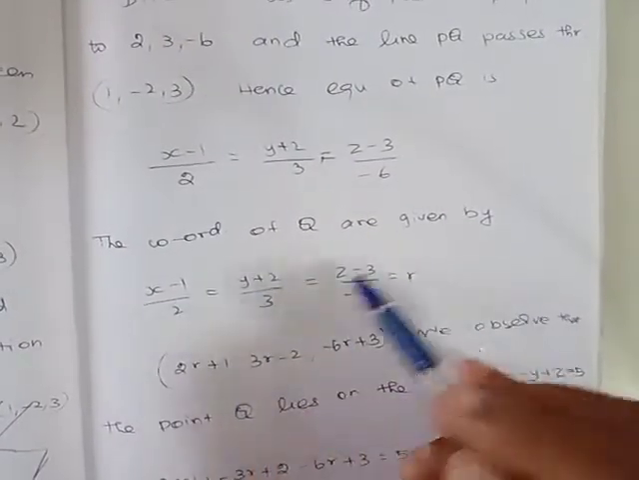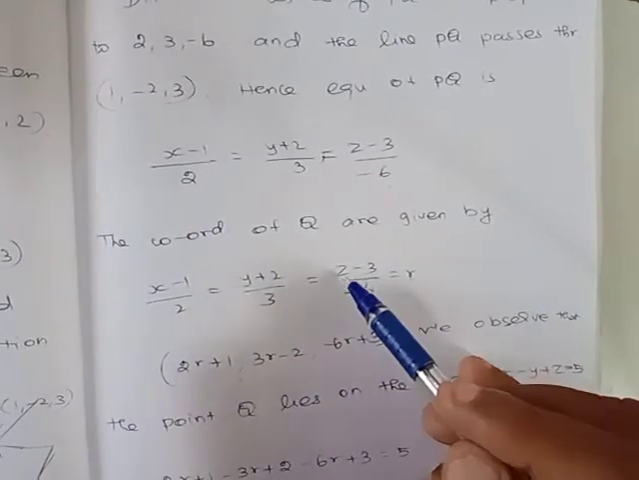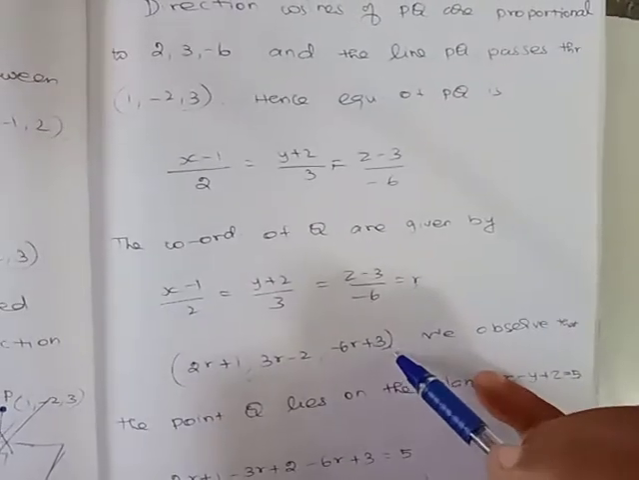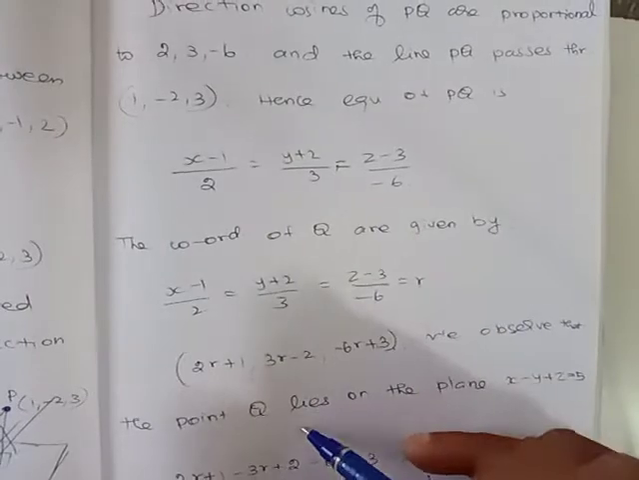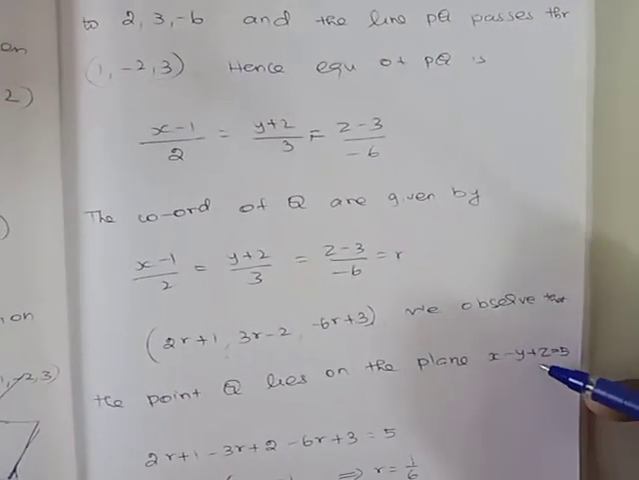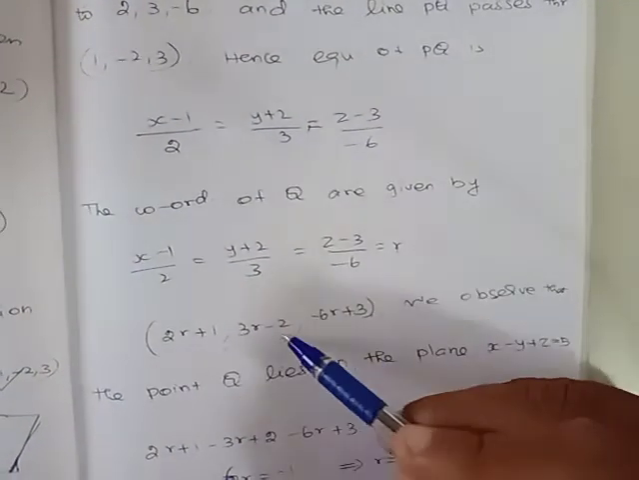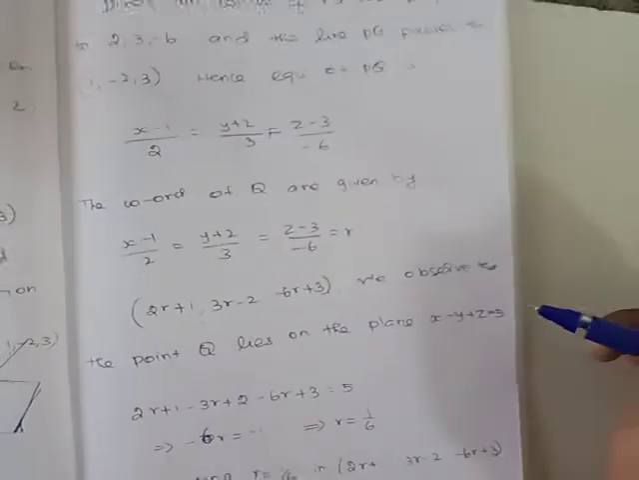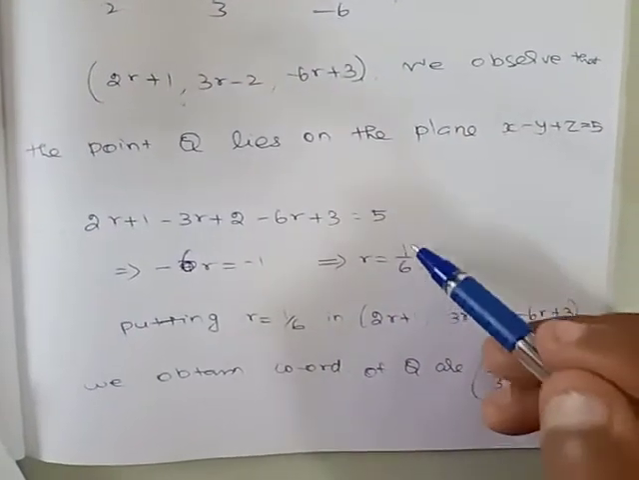From this we find the general coordinates: x = 2r + 1, y = 3r - 2, z = -6r + 3. These are the general coordinates of this straight line. This point also lies on the plane x - y + z = 5, hence it must satisfy the equation. So in place of x we substitute 2r + 1, in place of y we substitute 3r - 2, in place of z we substitute -6r + 3. When we simplify it we get the r value of 1/6.